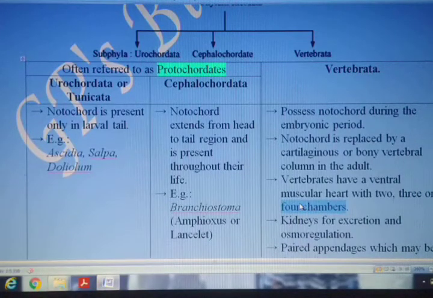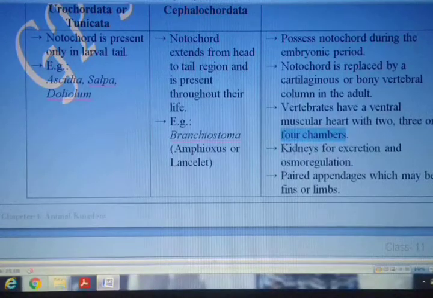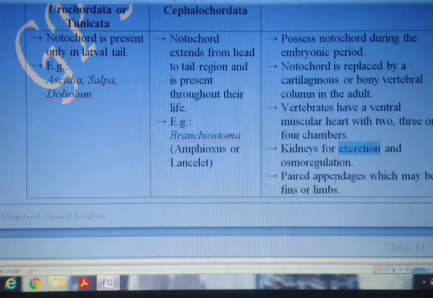Coming to the next point, we are talking about what? The excretory organ. The kidneys are the excretory organ here, and they are also responsible for regulating the balance of salt and water. So that's why here, osmoregulation. Kidneys are responsible here for excretion and osmoregulation.